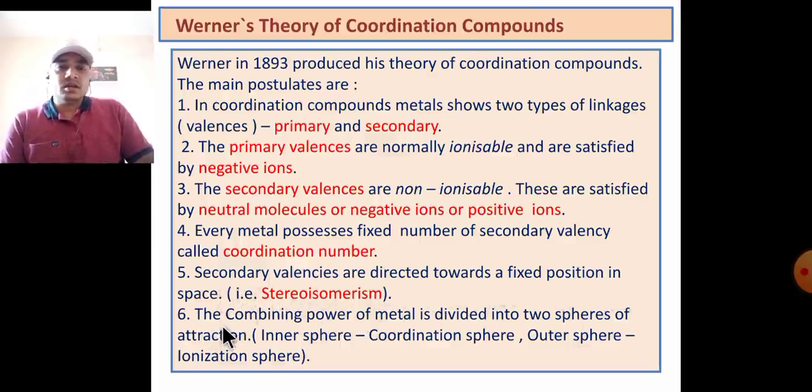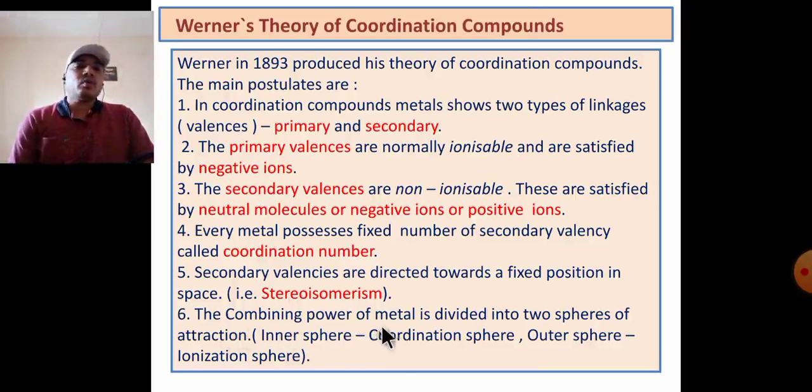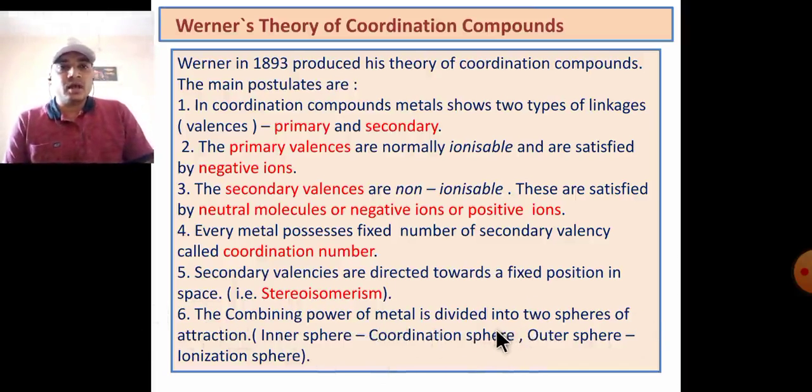The last postulate: the combining power of the metal is divided into two spheres of attraction, the ionization sphere and the coordination sphere. The inner sphere, inside the square bracket, is called the coordination sphere, and the outer sphere is the ionization sphere. These are the six Werner's postulates, very important for coordination compounds or complexes.